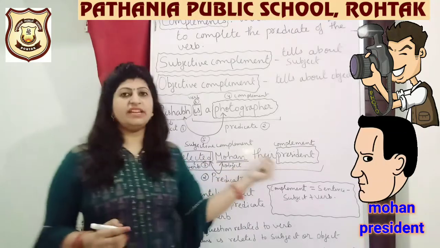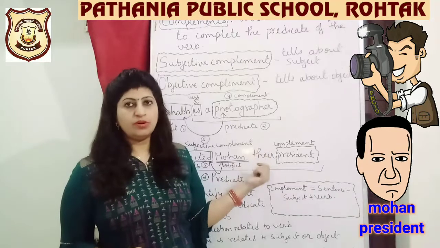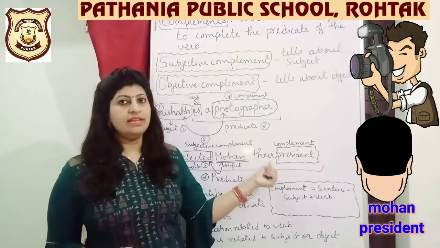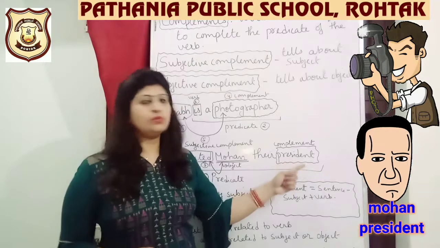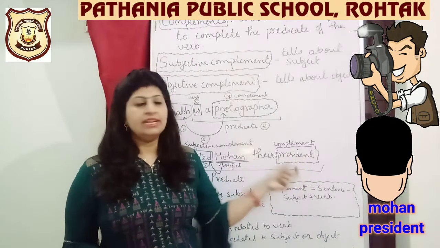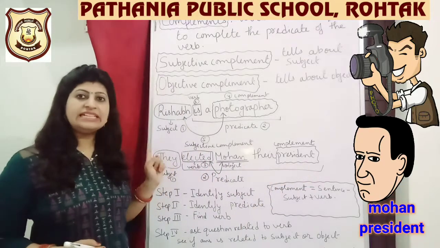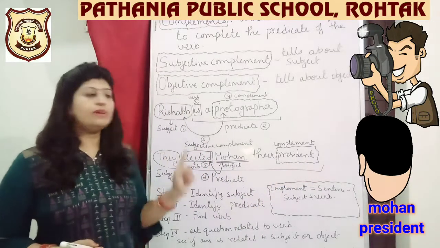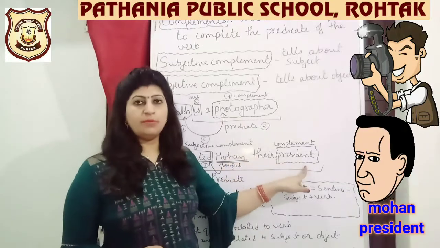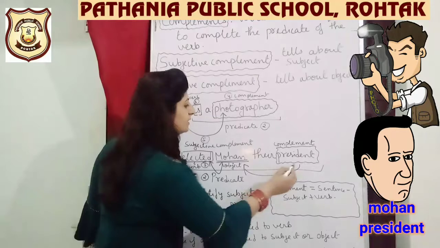Then we see the remaining portion, their president. Now there is a pronoun. For "they", we have used a pronoun here. So what is the next word? The next word left from your predicate is president. Now this president, are they the president? Are we telling that they are president? No. Who is the president? Mohan is the president. This was our complement, and this complement is related to whom?